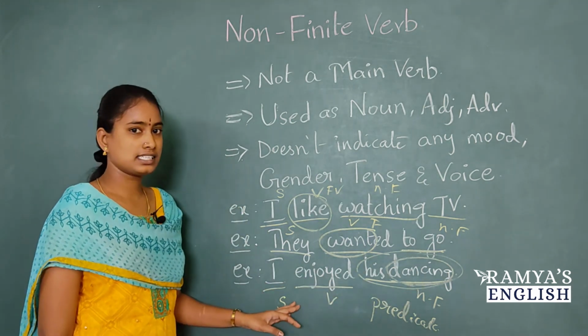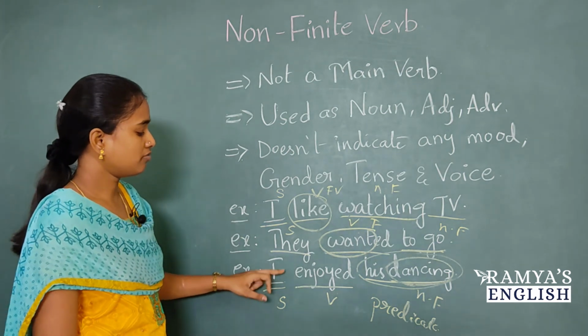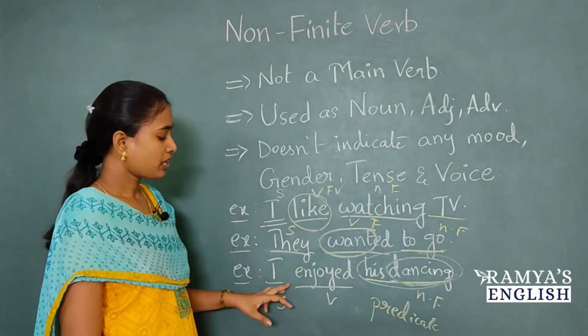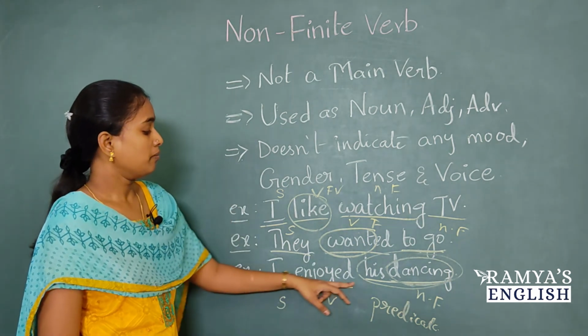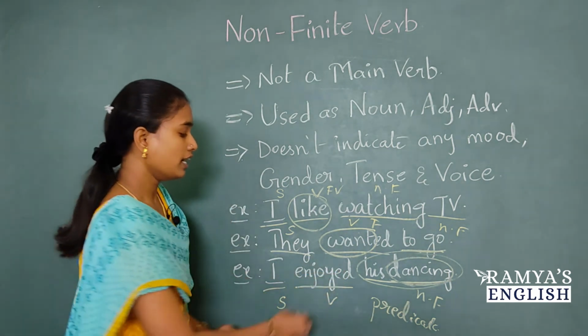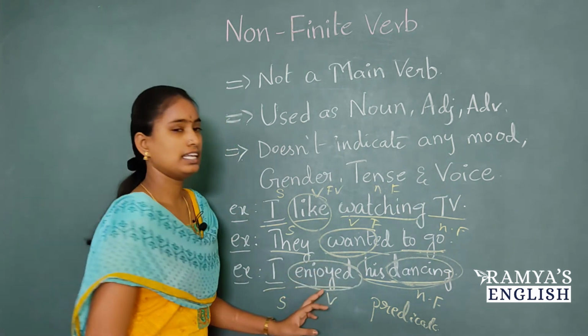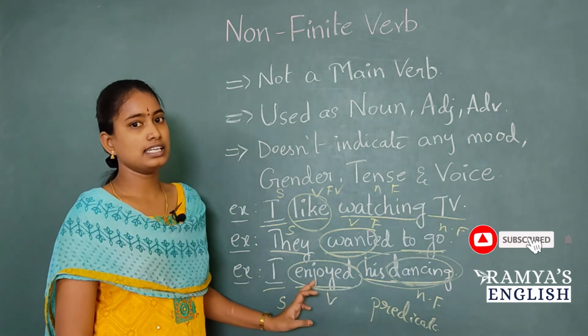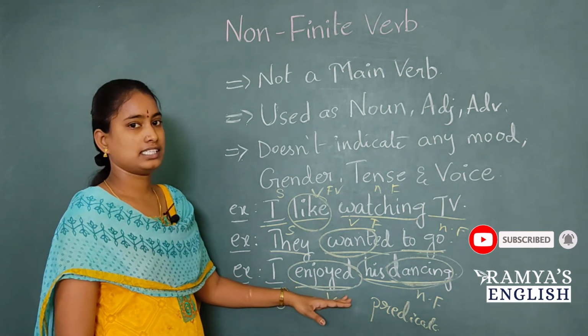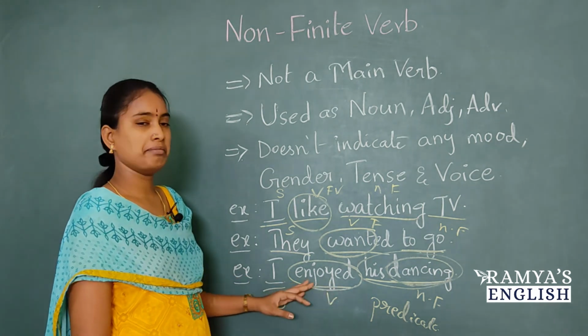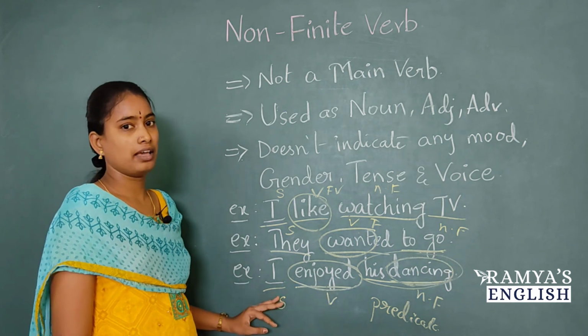Now let us test. In the place of I, use she. She enjoyed his dancing. So by observing this enjoyed main verb, we can tell the tense. What is the tense? It is in past tense. Now change the tense. Enjoy is main verb. Let us take he.